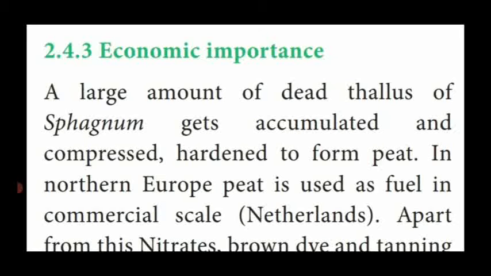How is peat formed? It is a fuel. A large amount of dead thallus of Sphagnum gets accumulated, that means stored in one region, and it is compressed and modified into hardened fuel known as peat. It is an important 2 mark question. What is peat? Kindly note it down in your textbook. A large amount of dead thallus of Sphagnum is accumulated and compressed, modified into hardened fuel known as peat.